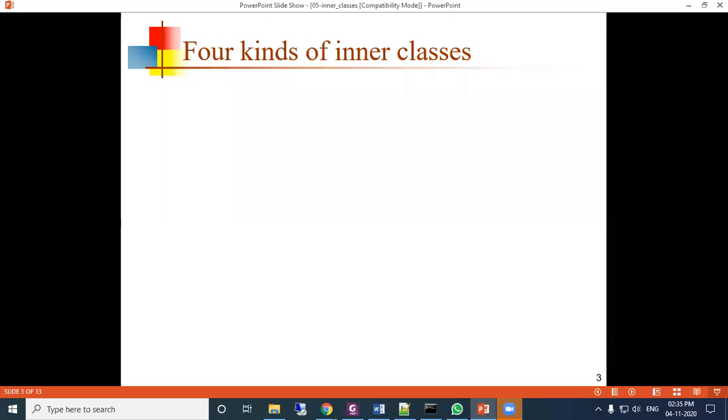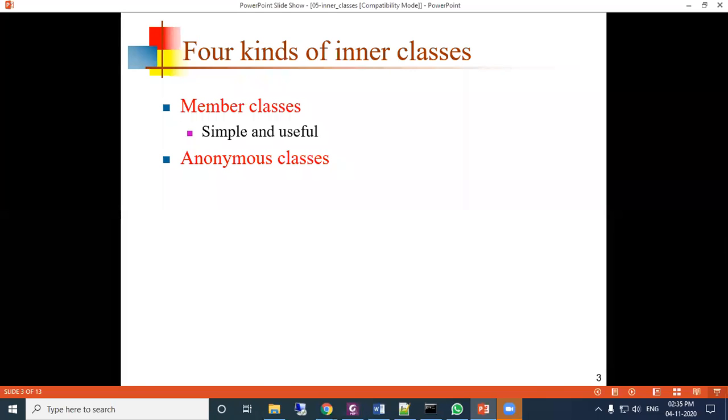So how many types of inner classes? There are four kinds of inner classes. One is member class, means a class will be a member of another class. That is simple and useful. Another is anonymous class. Okay, anonymous means anybody can access it. That is called anonymous, and there is no restriction. Useful, but the syntax is a little bit ugly.